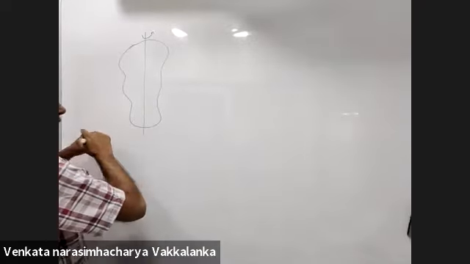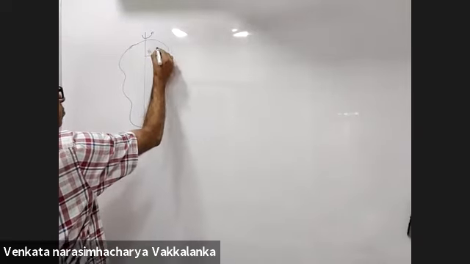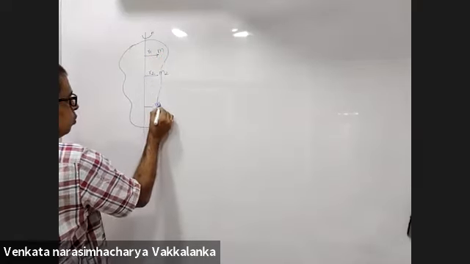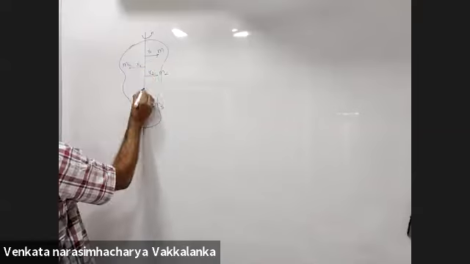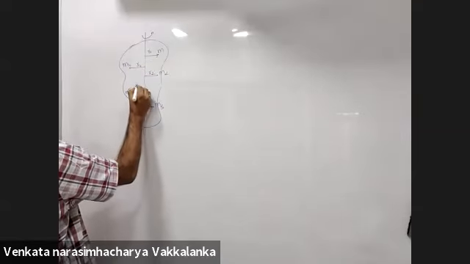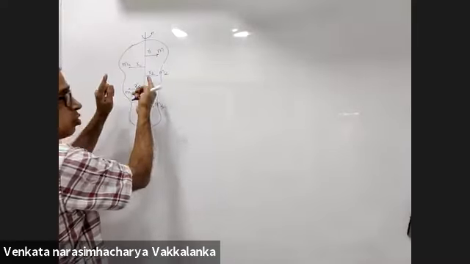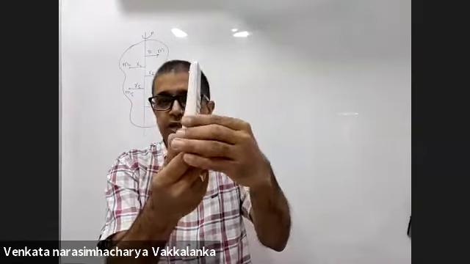This is a rigid body. One particle M1 is at a distance of R1, M2 is at a distance of R2, M3 is at a distance of R3, M4 is at a distance of R4, so on and so forth. Now somebody is applying a force on the body and making it rotate. It is some arbitrary rigid body which is made to rotate this way. Every particle in the body has a linear velocity, r omega.